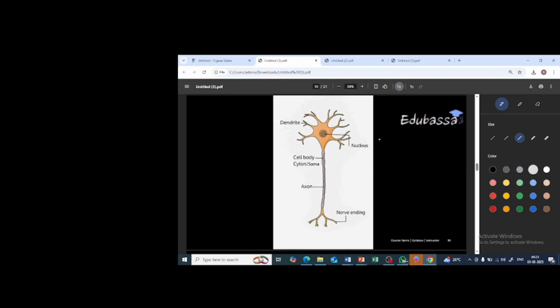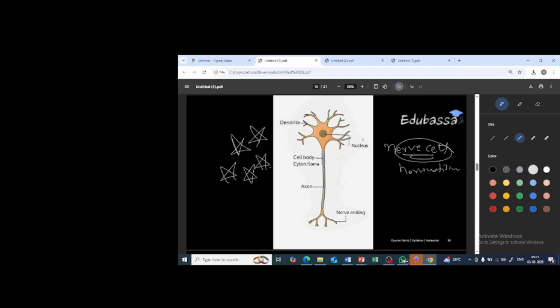So we already told about the nerve cell, isn't it? What is a nerve cell? A cell which is made up of the nervous tissue. The nervous tissue is made up of the nerve cell, which is the longest cell. You can see it is very long. I'm sorry, it is not the largest, it is the longest. So this is the structure of the neuron, very important.